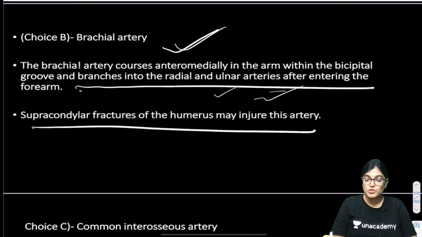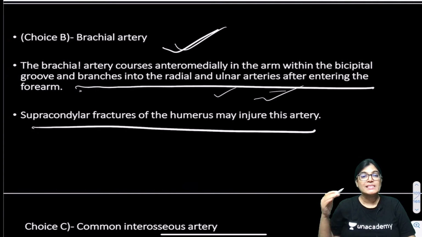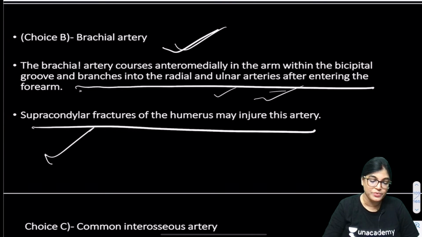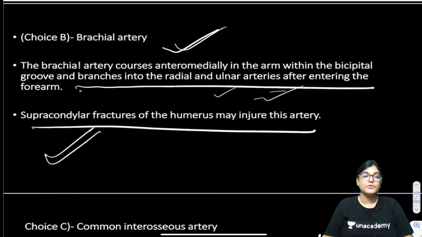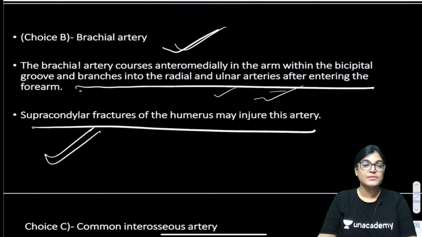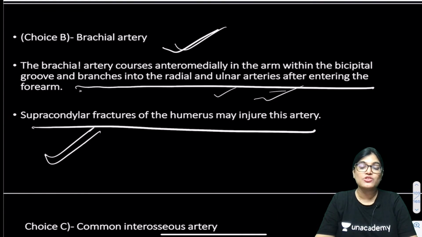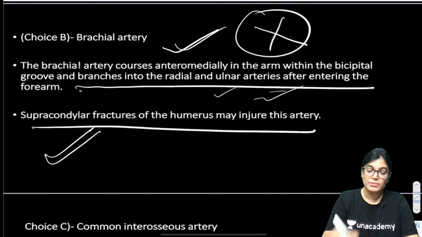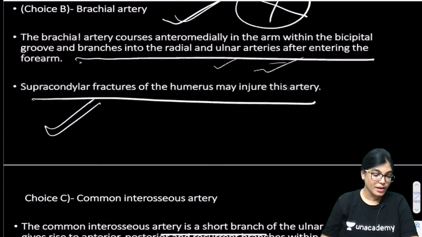The common site of injury of the brachial artery is supracondylar fracture. What do you mean by supracondylar fracture? It means the injury level is above the condyles of the humerus. So a supracondylar lesion was not involved in this patient. The location was exactly mentioned, so this can't be the correct answer.